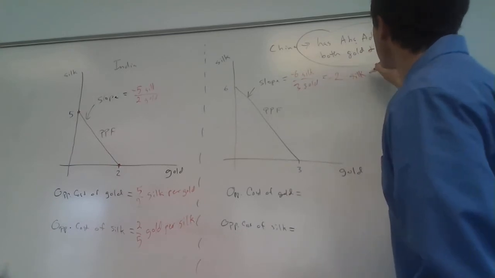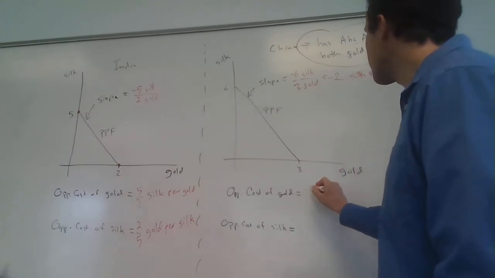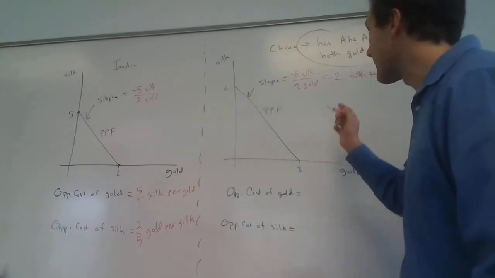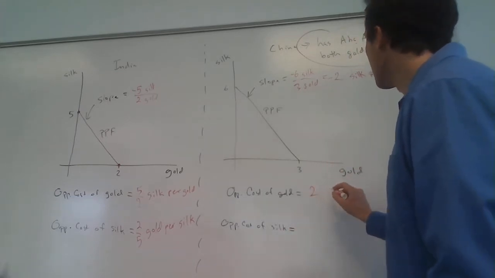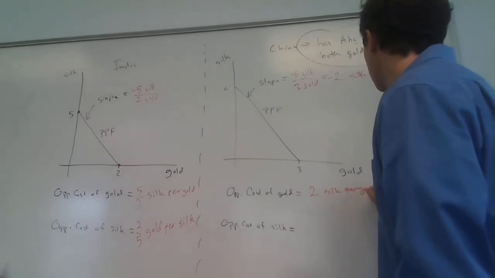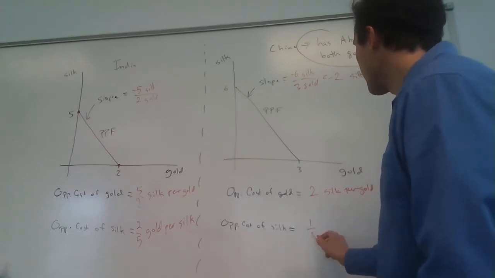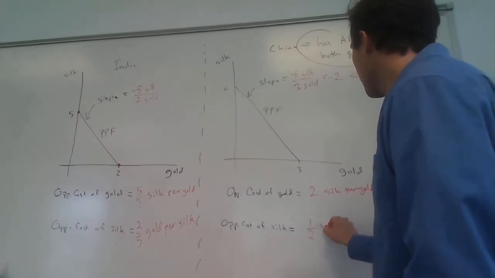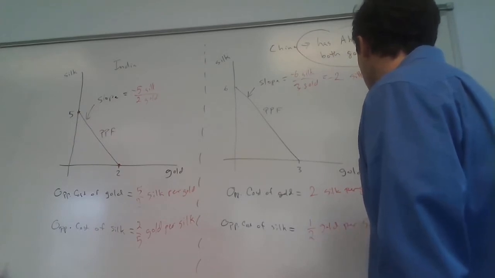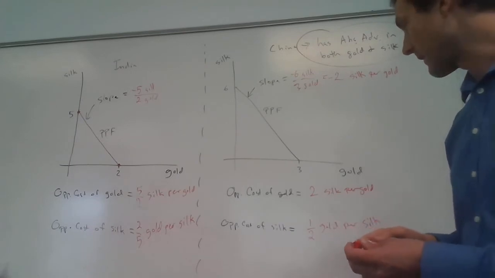So it's -2 silk per gold, and taking the absolute value, it's 2 silk per gold, or in terms of the opportunity cost of silk, 1/2 of a ton of gold per ton of silk. That's the opportunity cost of silk in China.